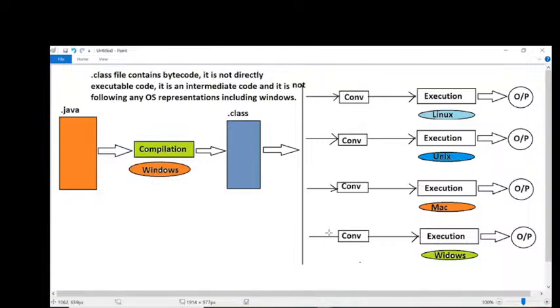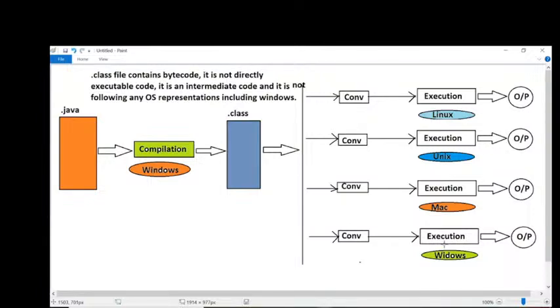Next, what is the responsibility of the last converter? The last converter takes neutral bytecode as an input and converts it into Windows represented code. Then that Windows code will be executed by this execution process, and we get outputs.